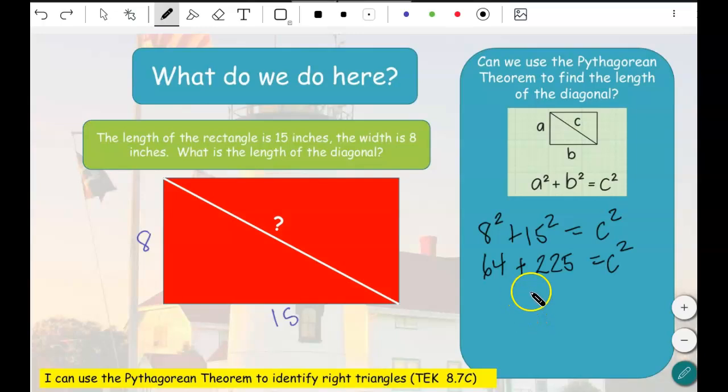Add those together: 64 plus 225 is 289, and that's c squared. So c will be the square root of 289. Remember, use your calculator to find the square root. You're going to do second, x squared, 289, and press enter, and it's 17. So 17 is the hypotenuse there.